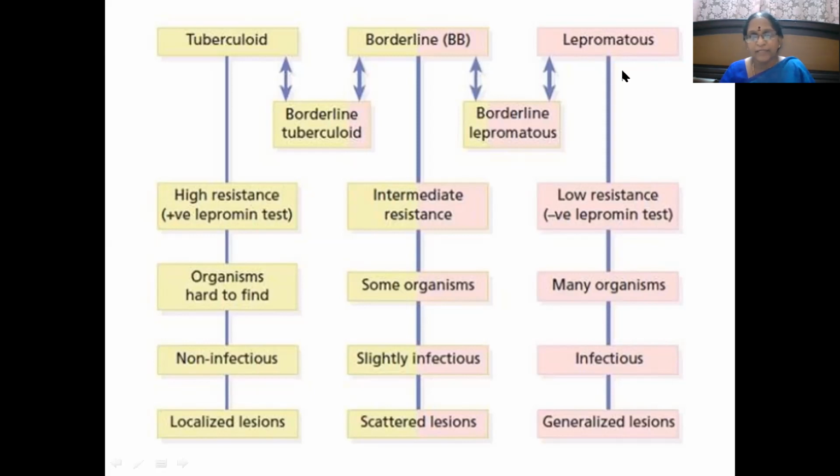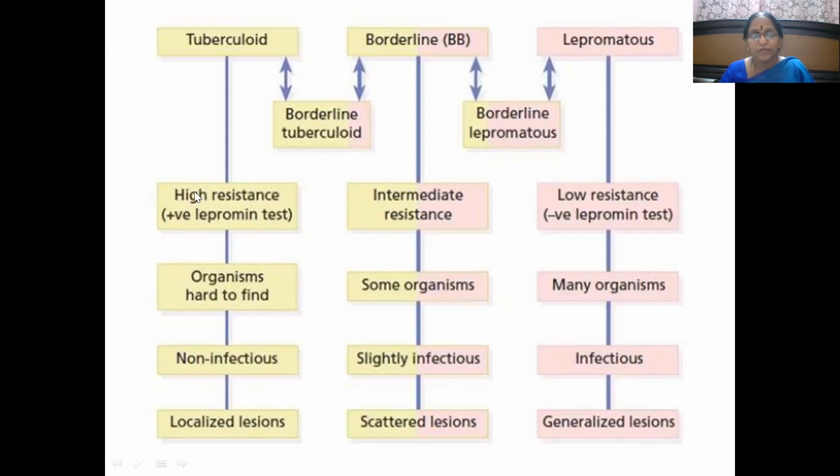So lepromatous leprosy means the patient's cell mediated immunity will be very low, whereas in the tuberculoid variety, it will be very high, very good. Because of the low level of immunity, the patient will be affected with many organisms, and the patient will be most infectious or contagious, and the lesions will be too many in number.